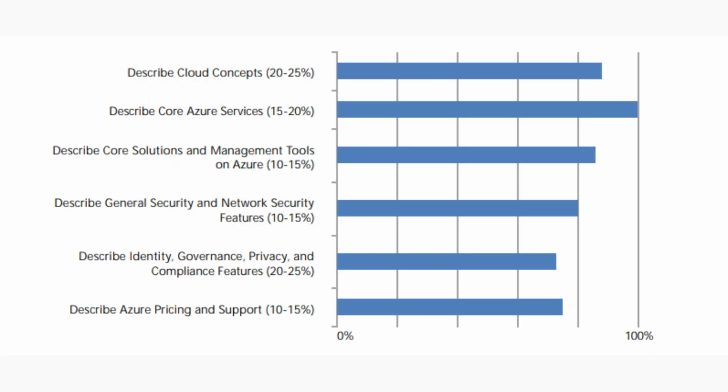So let's move ahead to the next topic. Here I will show you my report card. I have scored a pretty good score in cloud concepts, core Azure services, and core solutions and management tools in Azure. As you can see, in identity governance and Azure pricing and support, I have scored fewer marks compared to the others. So guys, as I have told you, you need to prepare more for these three, and the above three you can clear with no issue. So what you have to do is practice, practice and practice.